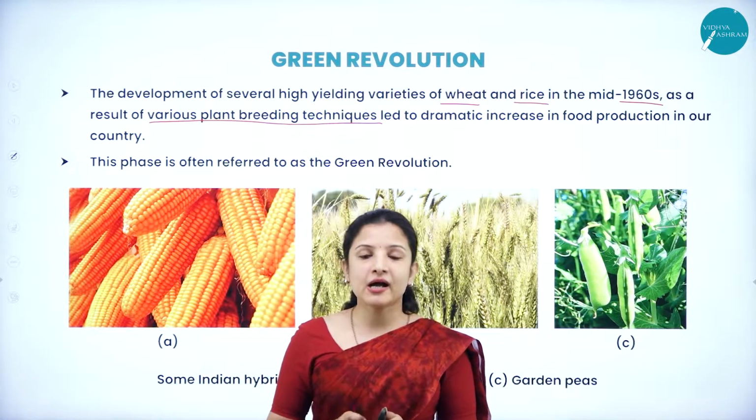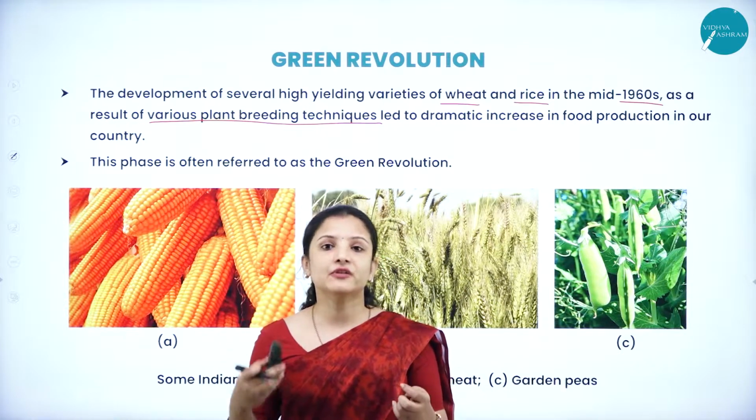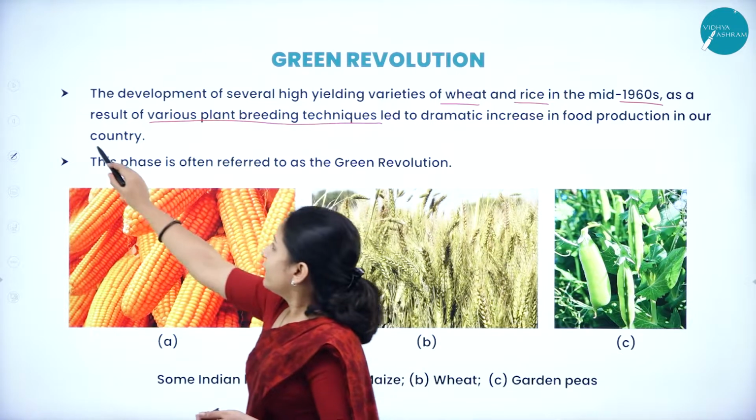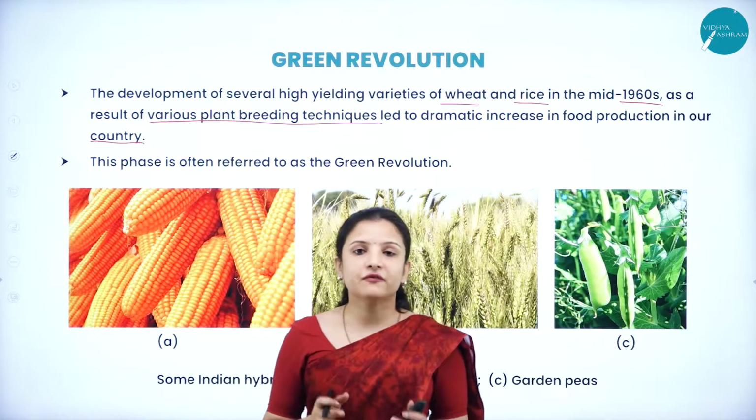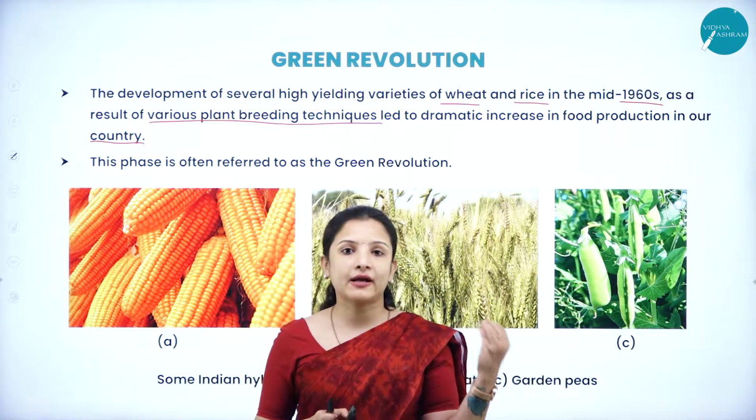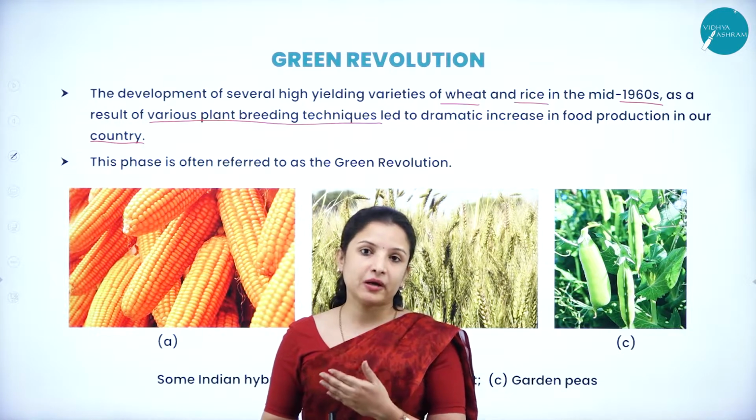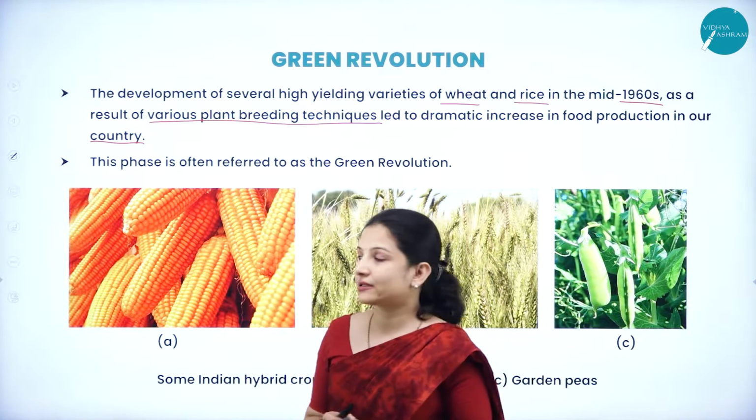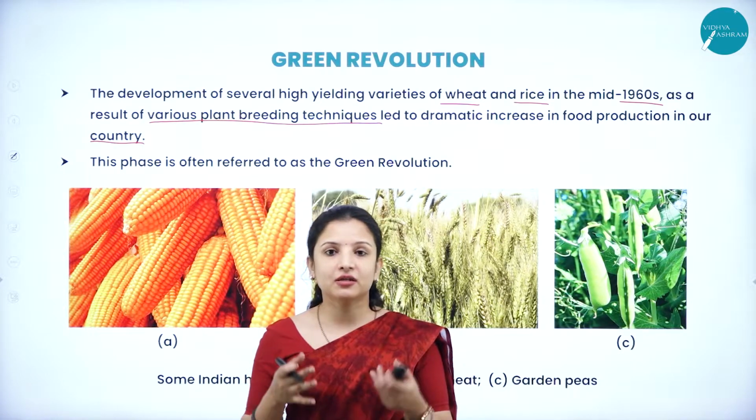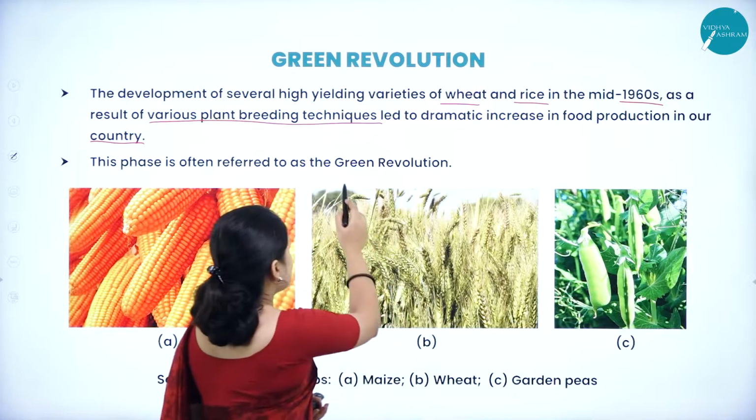And now India has so much food stored which can be used for several years. So that is the state of India which we are in now. India has enough food production now when compared to the days when we got independence, and that is because of the contributions given by the plant breeders. We need to thank them, right? And this phase wherein the drastic increase in food production occurred in India is called the Green Revolution.